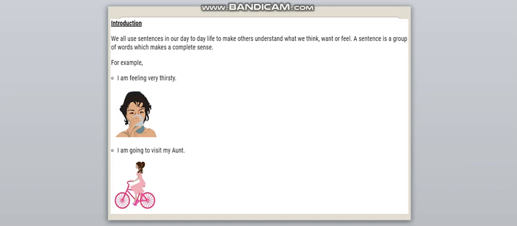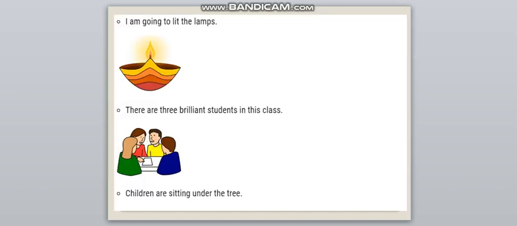Examples: I am feeling thirsty. I am going to visit my aunt. I am going to light the lamps. There are three brilliant students in this class. Children are sitting under the tree. In all these sentences, you can see every sentence is making a complete sense.